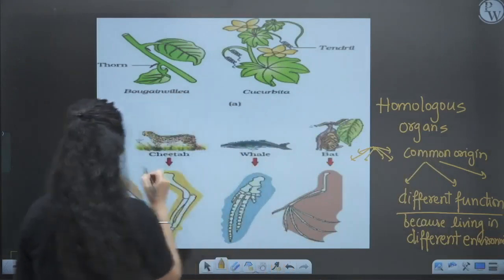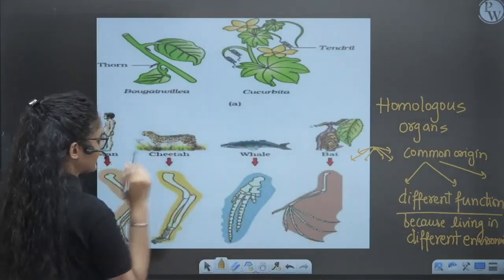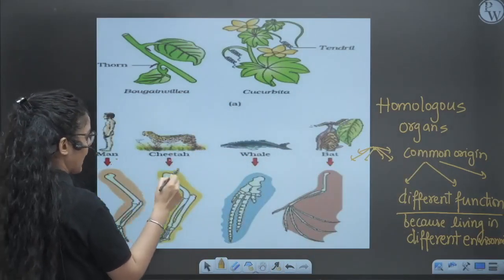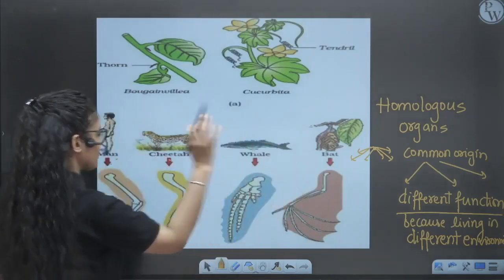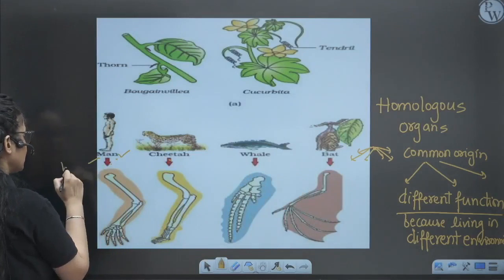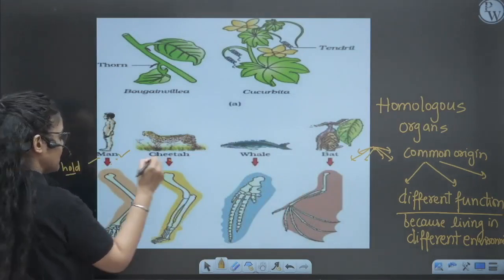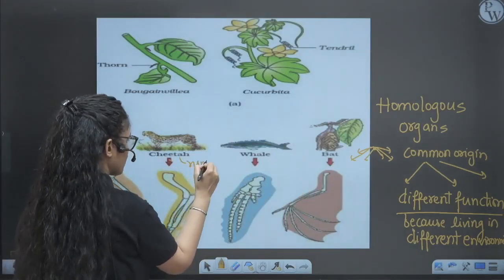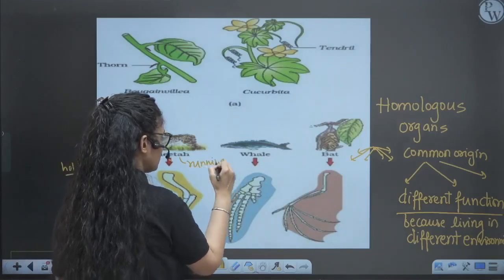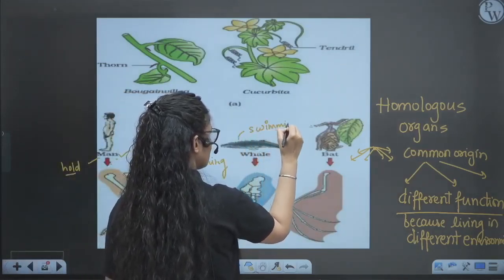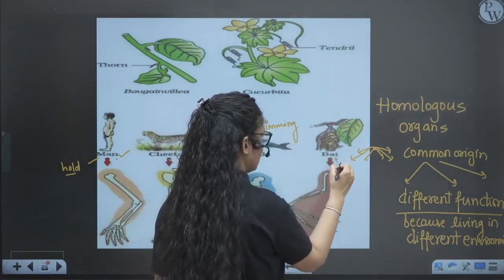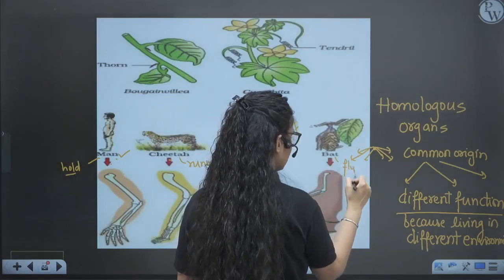So man has 4 limbs, like these vertebrates; all of them have the same structure, same origin, but different function, modified for different functions. Man uses it for holding, cheetah uses it for running, whale uses it for swimming, bat uses it for flying.